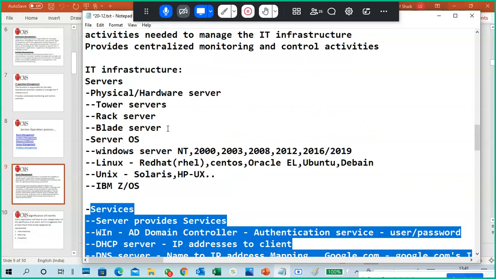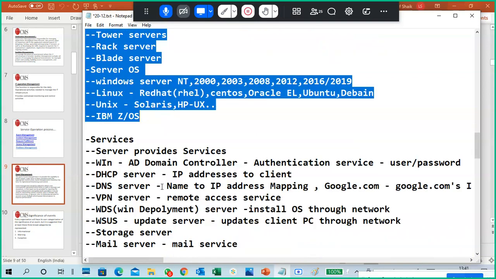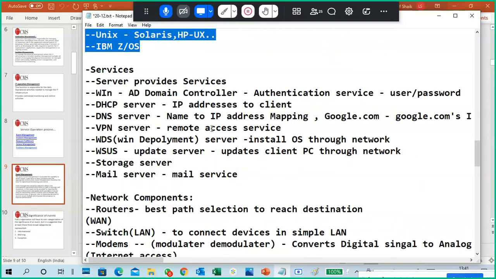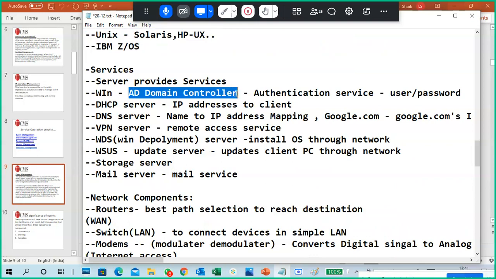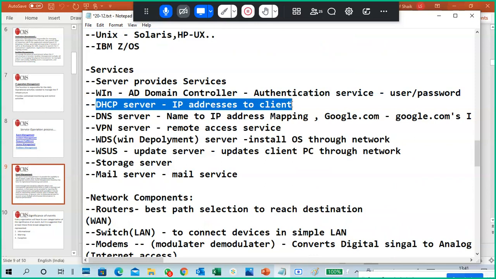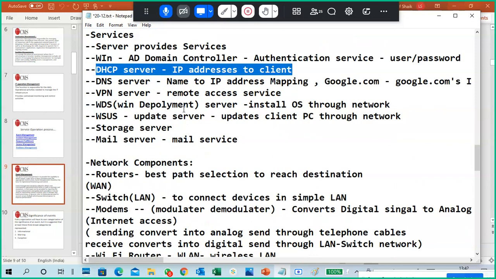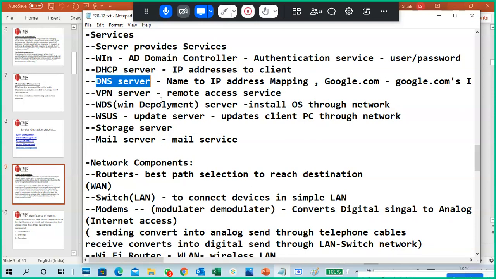The use of these servers is to give certain services to the customers, right? Like authentication services, like Active Directory services or LDAP services. DHCP servers provide an IP address to the clients. DNS servers: whenever you open any website or domain, or communicate using names, you get an IP address according to it, and that is given by DNS servers. VPN server is for remote access purposes.